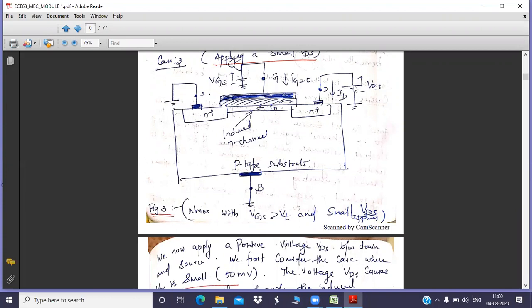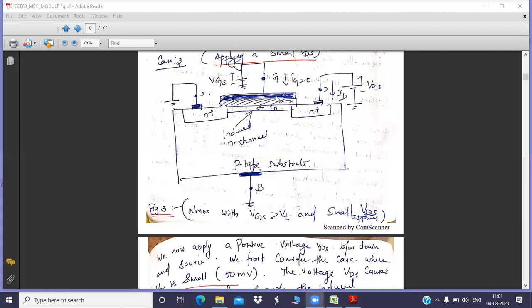Okay, sir. So as of now, we have applied a small voltage VDS. That will create a current flow from drain to source. Why is the current flowing from drain to source? Because I have applied a positive voltage at drain and a low voltage at source. But this happens only once the channel has been induced. The channel will be induced only if you apply a VGS which is sufficiently greater than VT, the threshold voltage. It is not necessary that after applying VDS you will get a current. You will get a current only if the channel has been induced. That is what is mentioned, sir, in case 3.